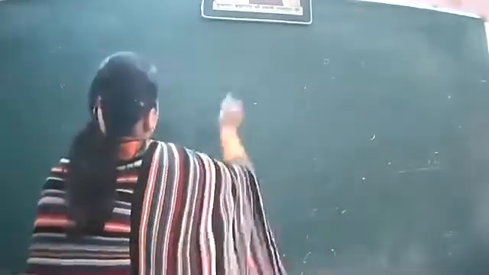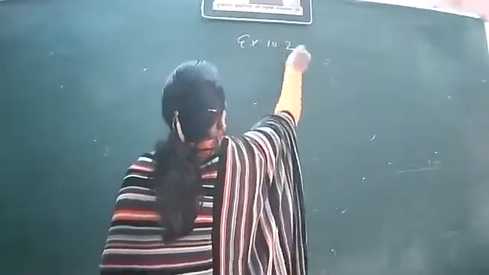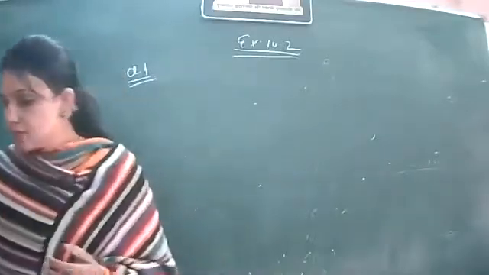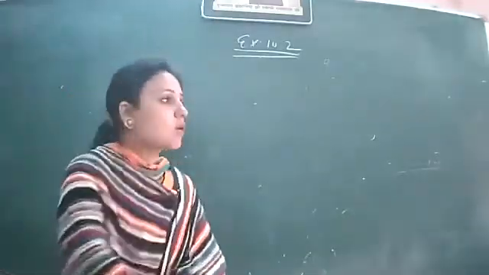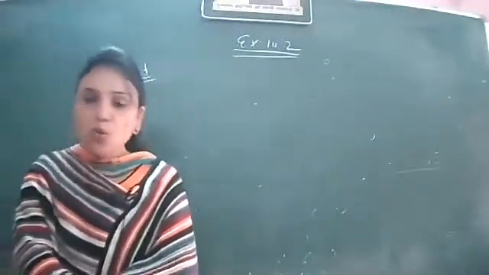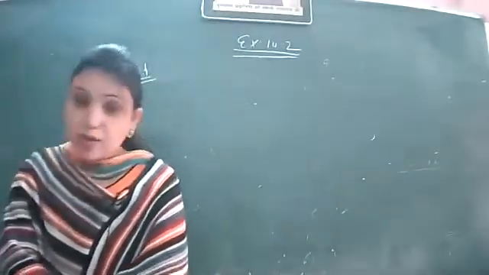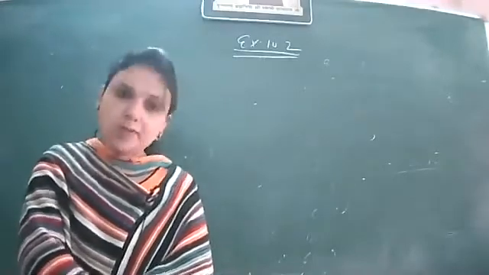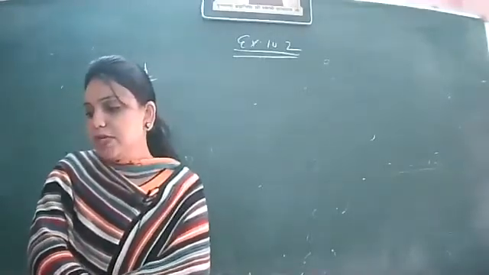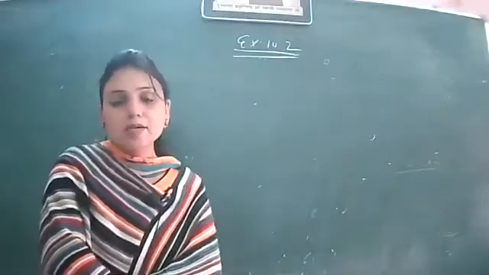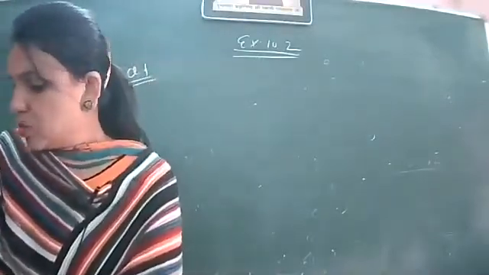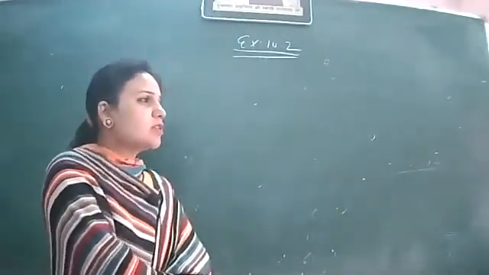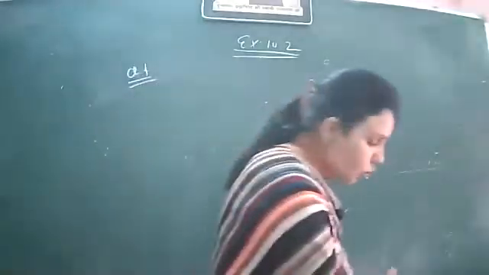Exercise 10.2. Question number first. The question is, recall that two circles are congruent if they have same radii. Prove that equal chords of congruent circles subtend equal angle at the centers of the respective circles. That means the theorem that we have done in case of a circle, that is also true in the case